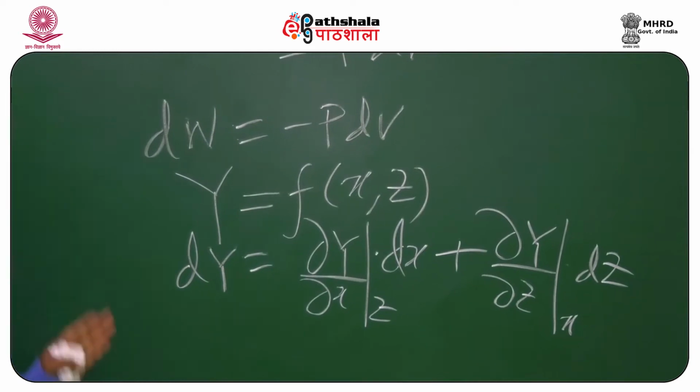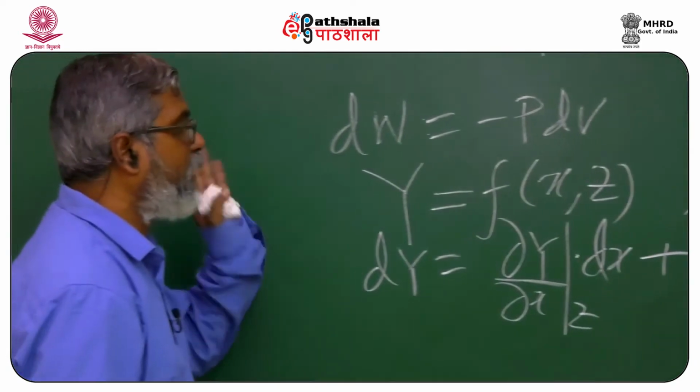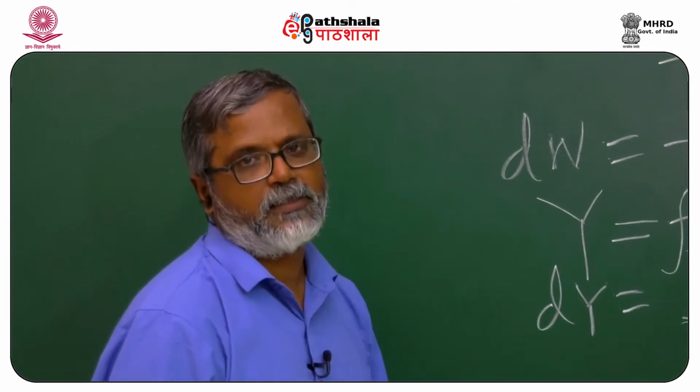This is a very fundamental equation which will be used several times during my discussion.